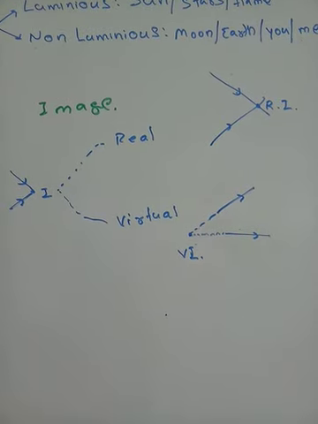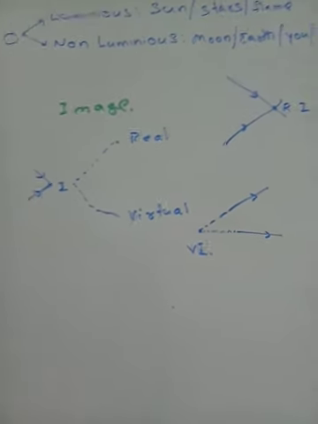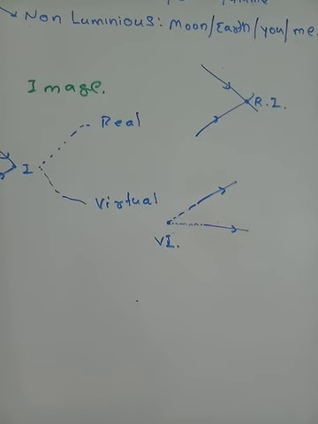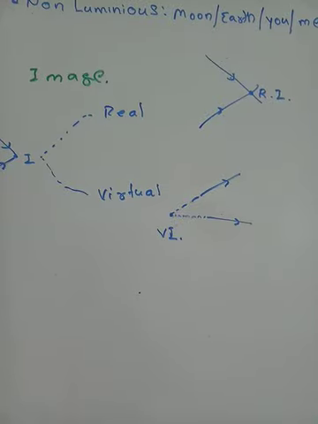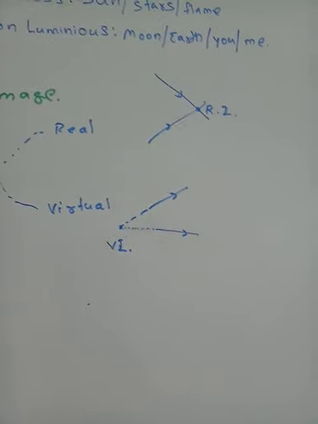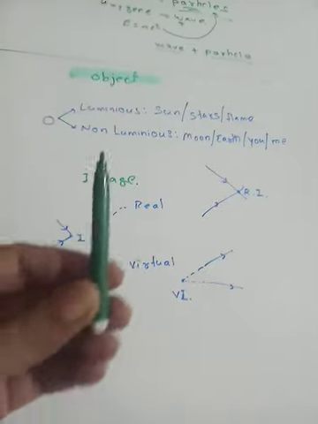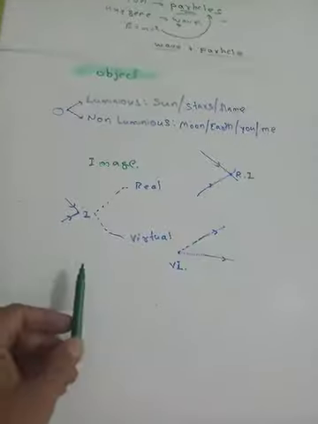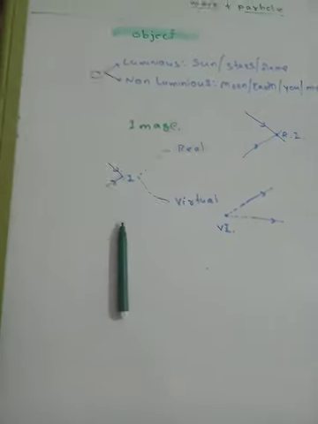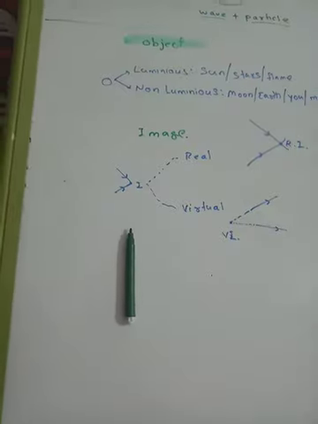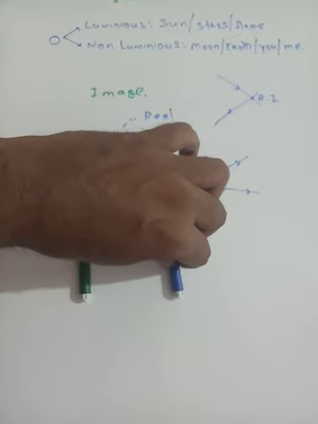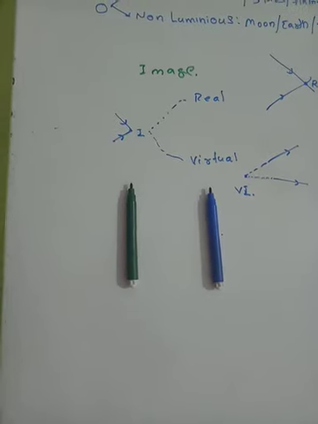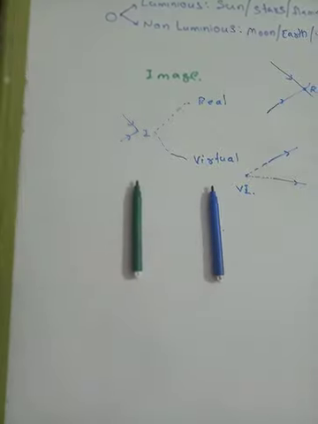One more difference between real and virtual images is that a virtual image will always appear to be erect. That means if the object is standing erect like this, then its image will also be erect. This is the object, the green pen, standing straight. This is the image, the blue pen, also straight. This is a virtual image.